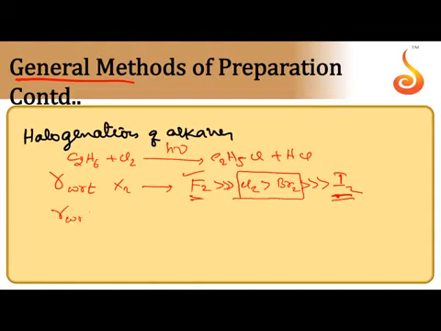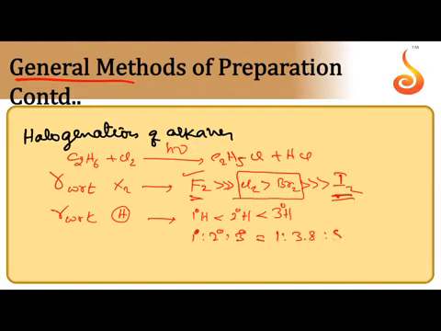Rate of halogenation with respect to type of hydrogen. 1 degree hydrogen is less reactive towards halogenation, 2 degree hydrogen, then 3 degree hydrogen. So the ratio of reactivity of these 3 hydrogens towards chlorination: 1 degree, 2 degree and 3 degree hydrogens, 1:3.8:5. This is towards chlorination.